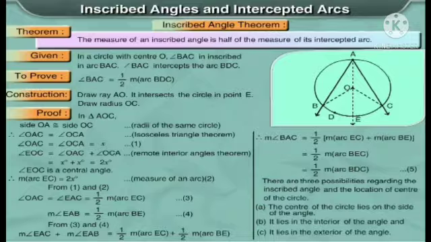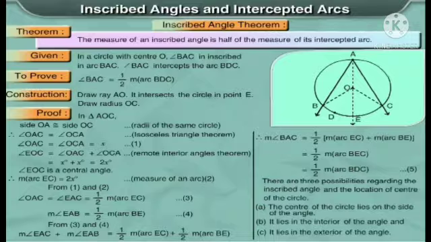From 3 and 4, we can say that measure of angle EAC plus measure of angle EAB is half of measure of arc EC plus half of measure of arc BE. Now take half common.